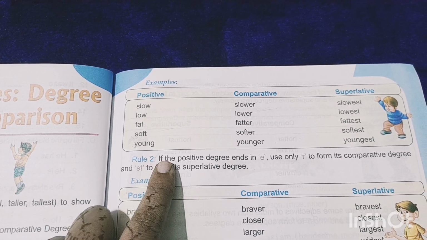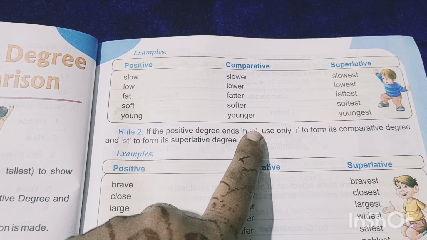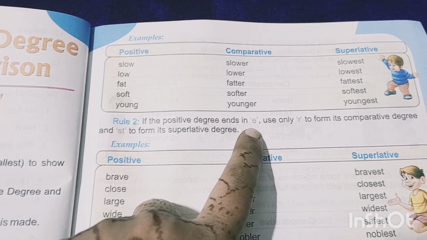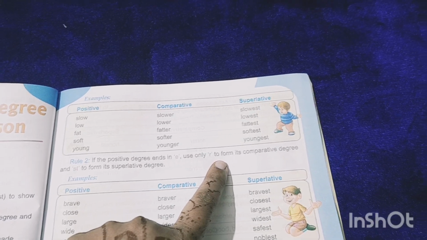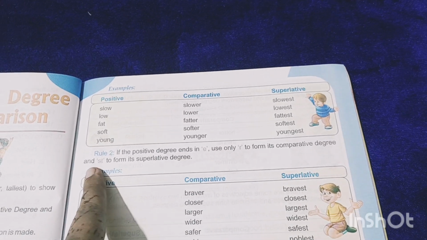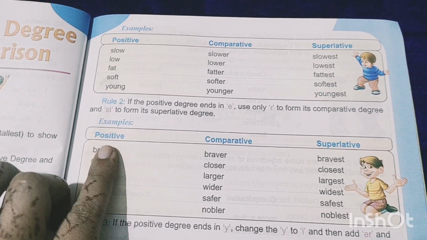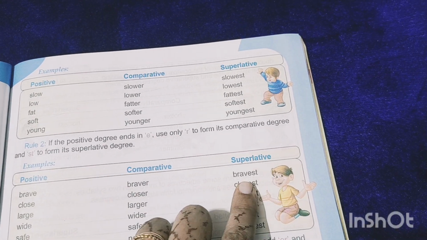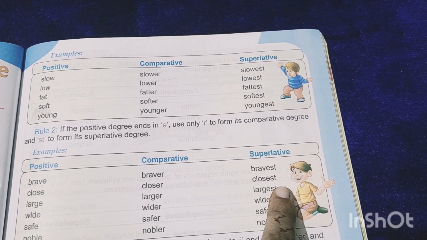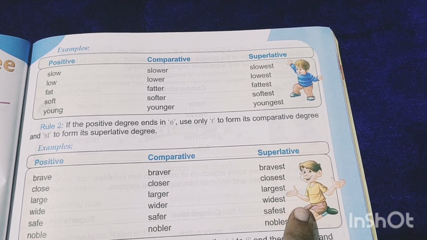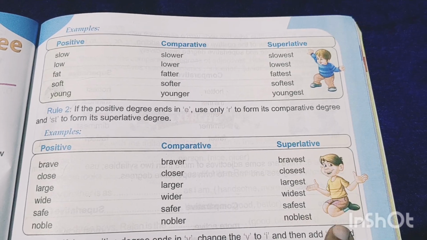Now rule number 2. If the positive degree ends in E, meaning the last alphabet is a vowel, we add R to form its comparative degree and ST to form its superlative degree. Let's see examples: brave, braver, bravest, because it ends with E. Close, closer, closest. Large, larger, largest. Wide, wider, widest. Safe, safer, safest.